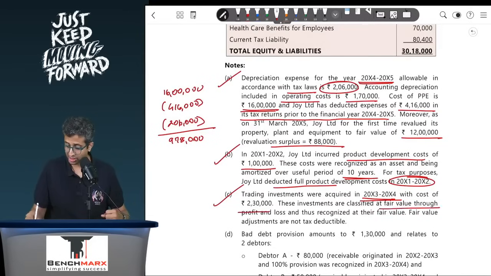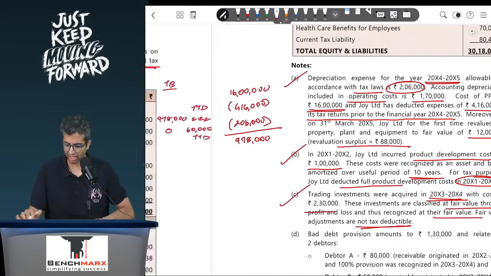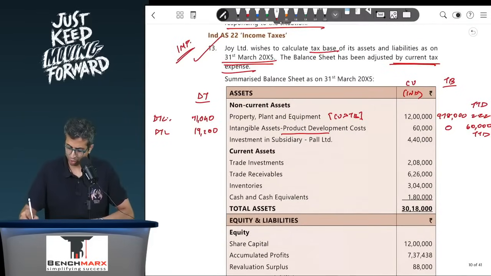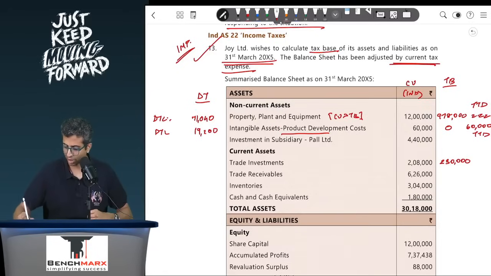These investments are classified as FVTPL and recognized at fair value. Fair value adjustments are not tax deductible. So unrealized gains are not tax deductible, but when you sell it, probably that will have a tax impact. As a result, when you look at your books of accounts, there does not appear to be any difference, so no deferred tax impact over here. As per income tax, you're showing this as 2,30,000. In the books, you have probably shown a 22,000 loss. In income tax, that will be recorded as and when you actually sell it, and as a result, there will be a difference of around 22,000.